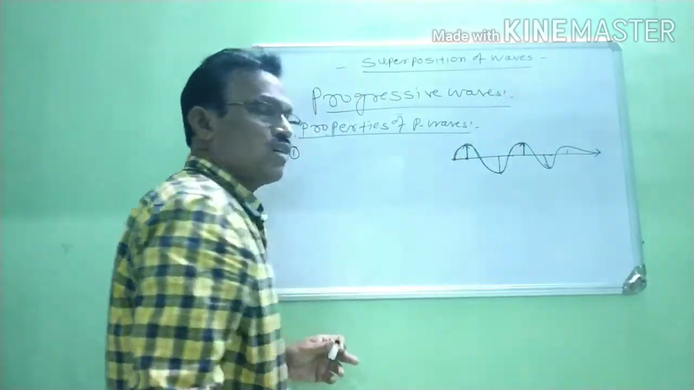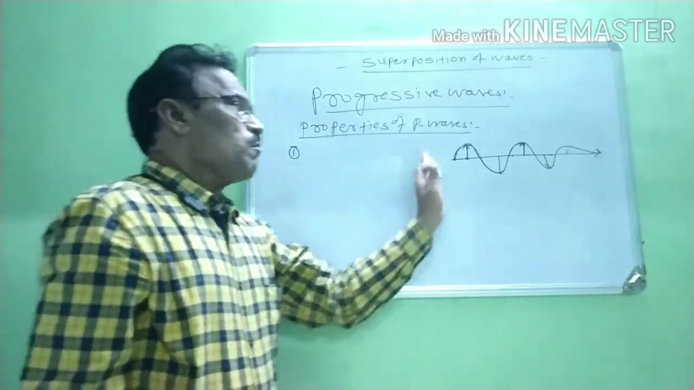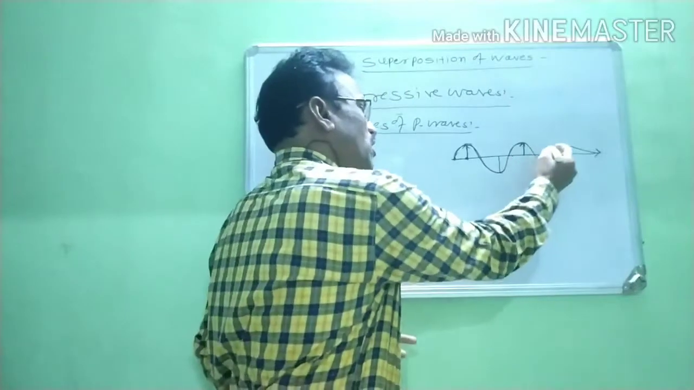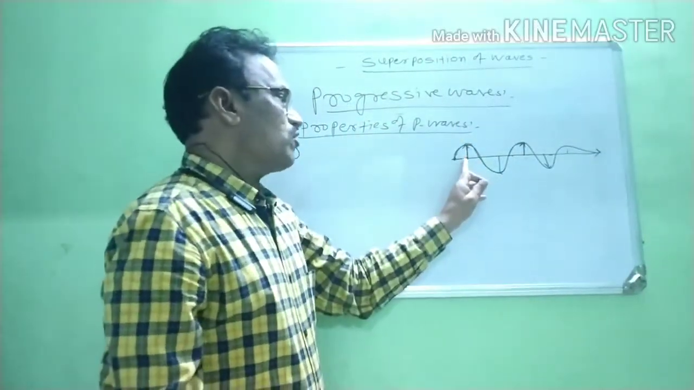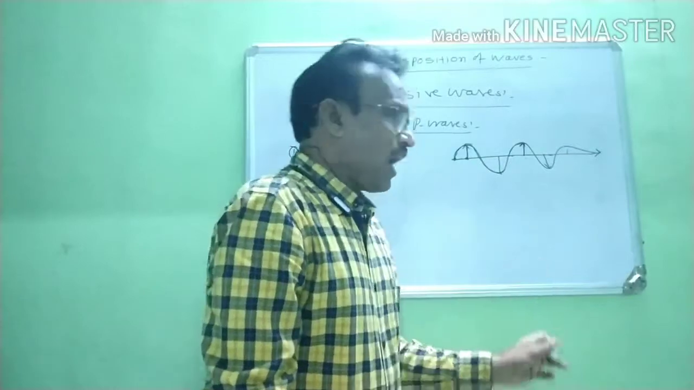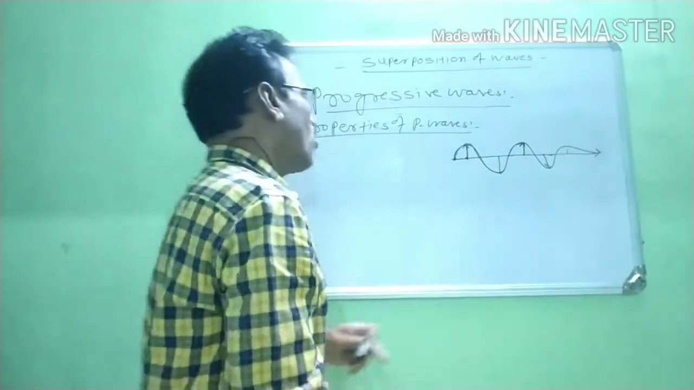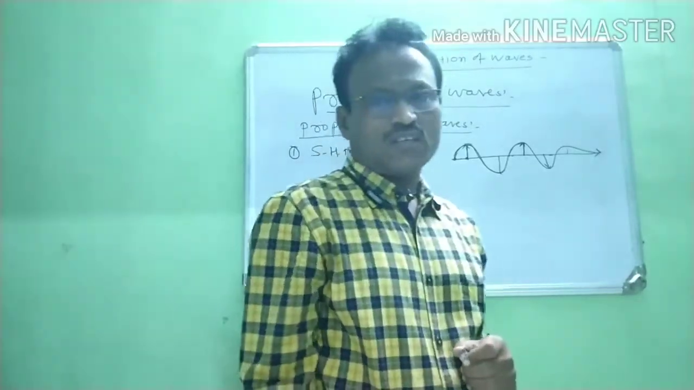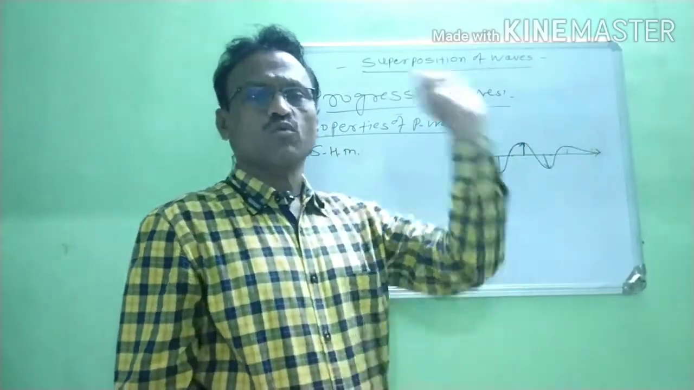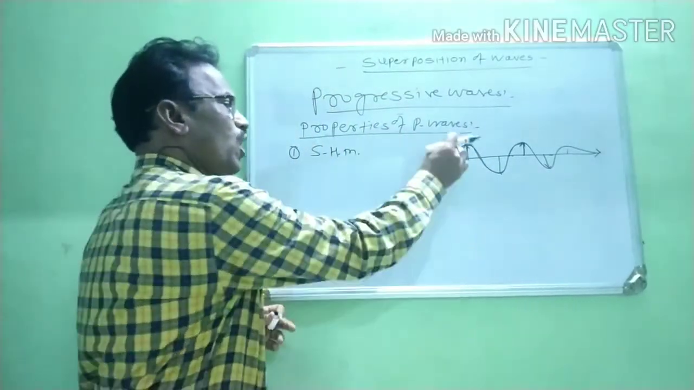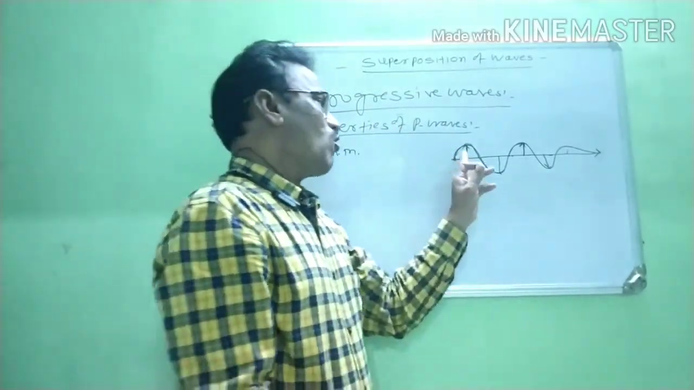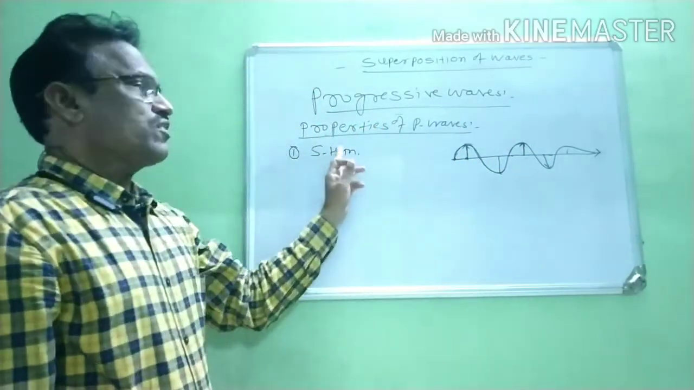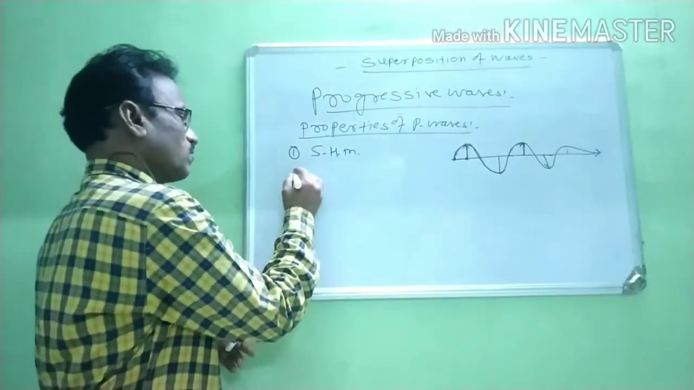Again, the third particle vibrates. Therefore, we observe that every particle of the medium vibrates with the same type of vibration from its mean position, and each and every particle performs SHM, simple harmonic motion. That is the first property: every particle of this medium vibrates, performing SHM.